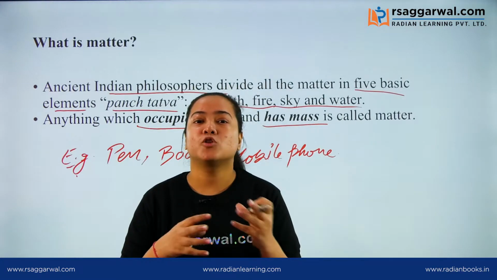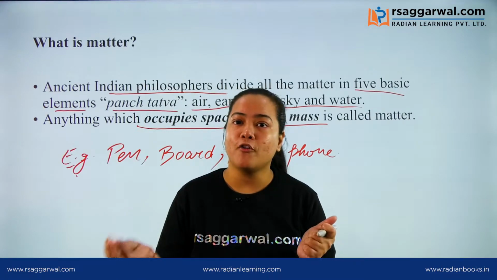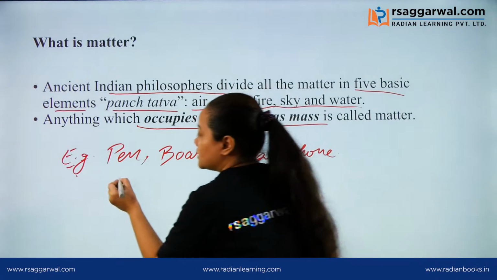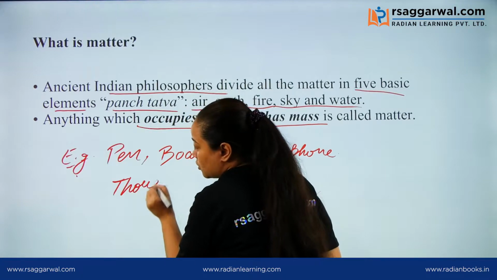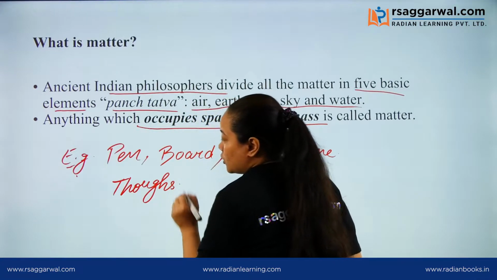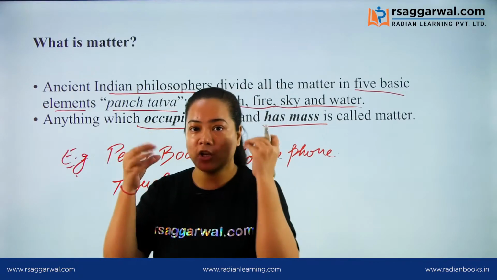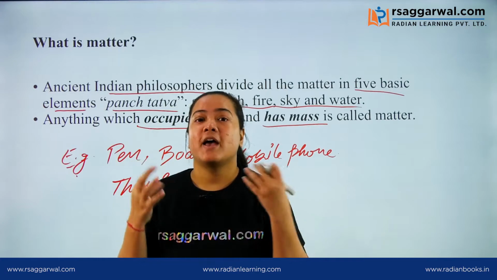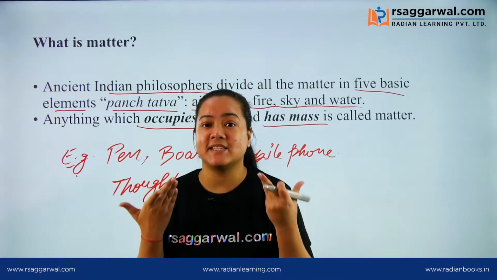But there are also some things which do not belong to the category of matter. If you consider your thoughts, when you are thinking about something, and when you are watching this video, you are seeing it through your senses.